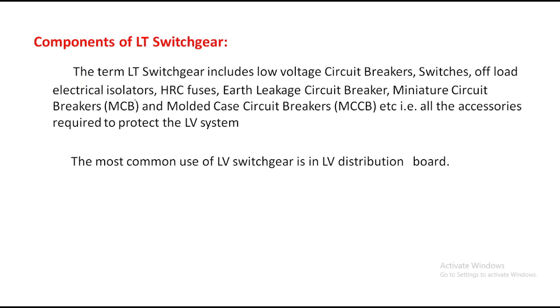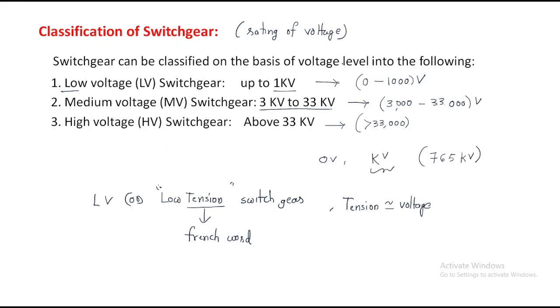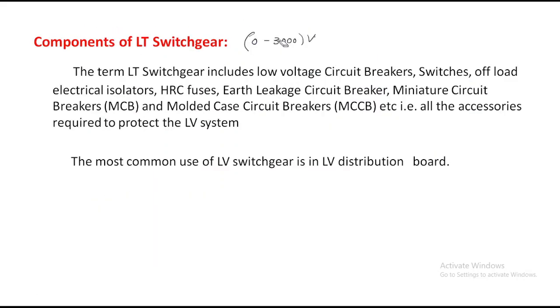Next, components of LT switchgear. We have low voltage switchgear, which means up to 0 to 1000 volts. Sorry, not 3000, only 1000 volts. 0 to 1000 volts, right. Up to this we are using this.